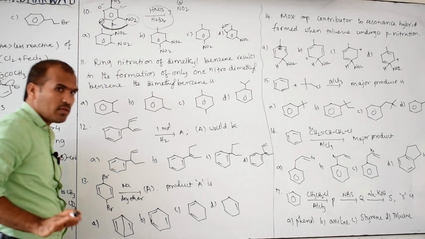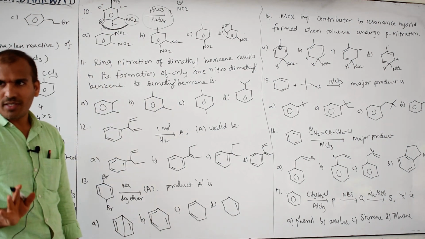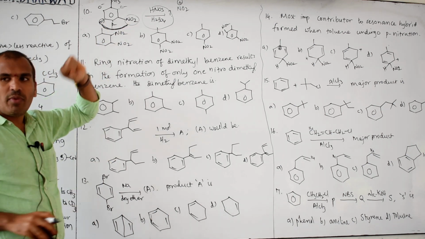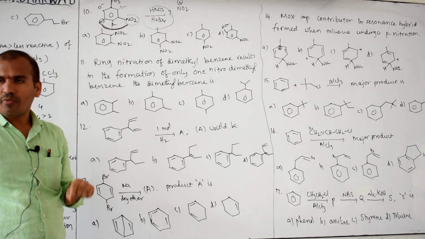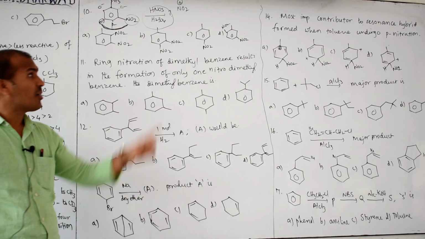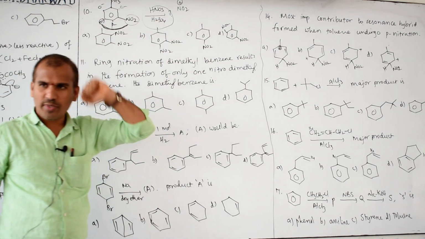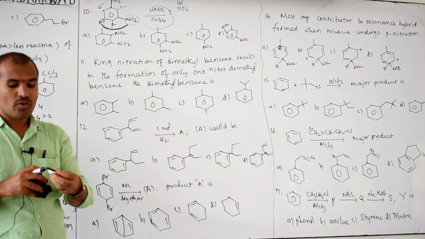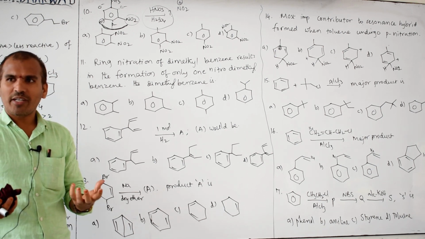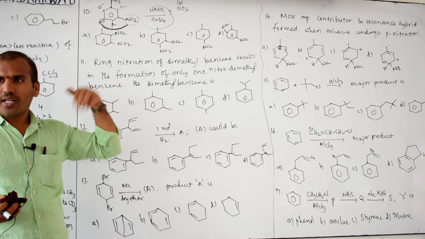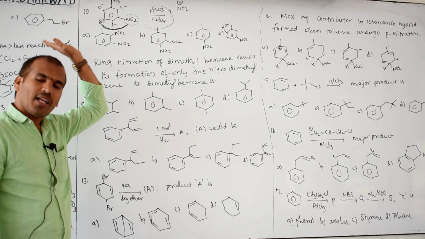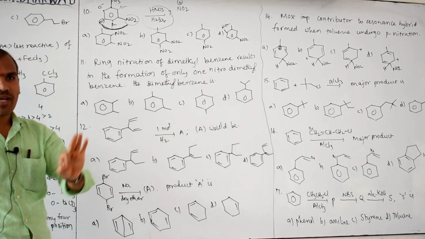The meta is already blocked, so no substitution takes place. So only one position is there with respect to NO2. But does the electrophile attack with respect to the donor group or the withdrawing group? Donor. Always keep in mind the electrophile is deficient. Deficient means what is required? A sufficient group, an electron donor group, is required. Electrophilic substitution always takes place with respect to the electron donor group, at the ortho and para positions.